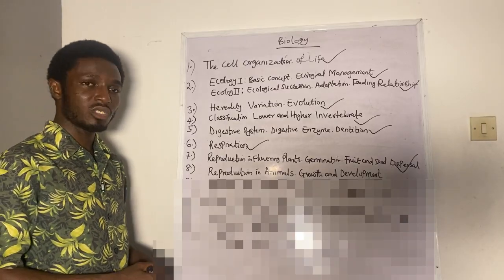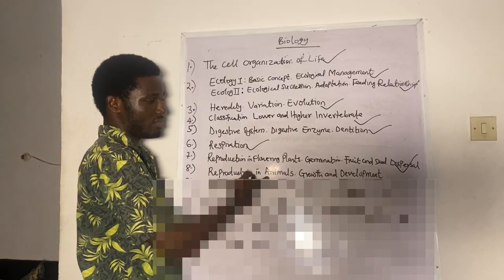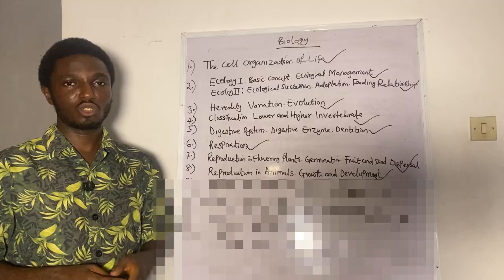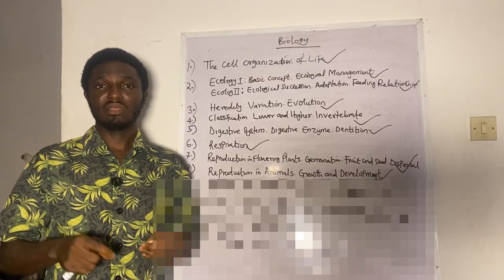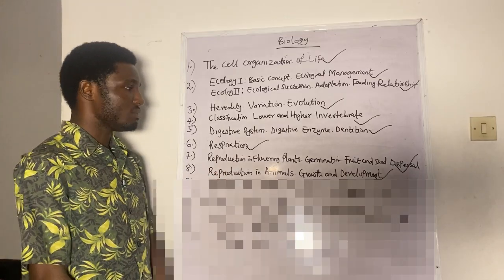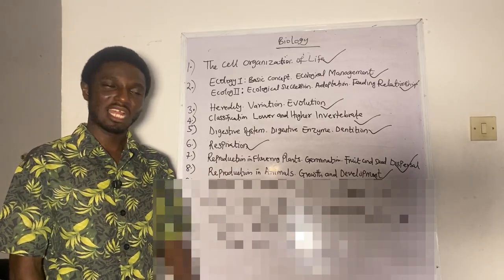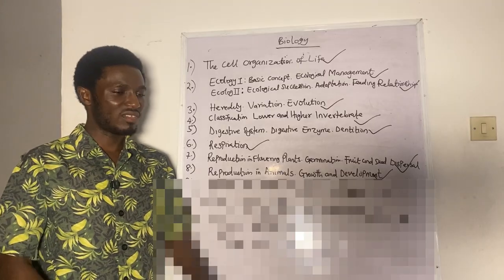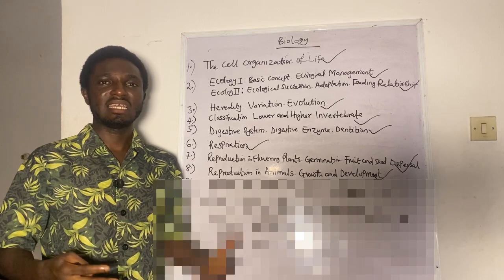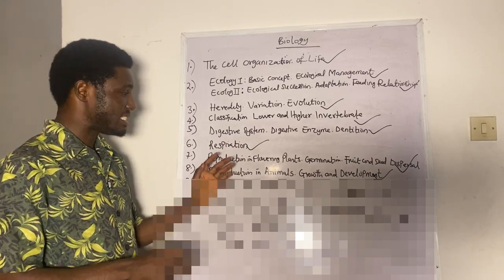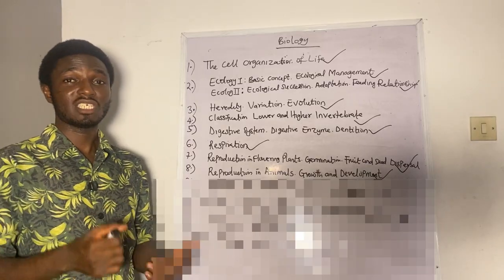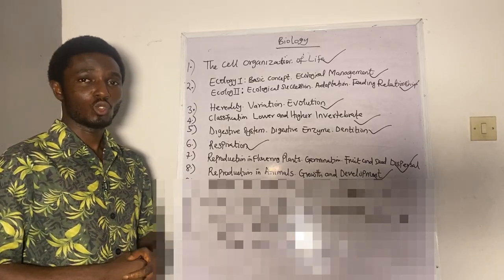Then we look at reproduction in animals, growth and development. This is also another vital, very important aspect of Jamb that you need to read for your biology. You cannot avoid reproduction. We have sexual and asexual. It's a very broad and versatile aspect in your biology. But this is the part that Jamb always sets every single year. And not just that, you will see it in your exam this year, Jamb 2026.